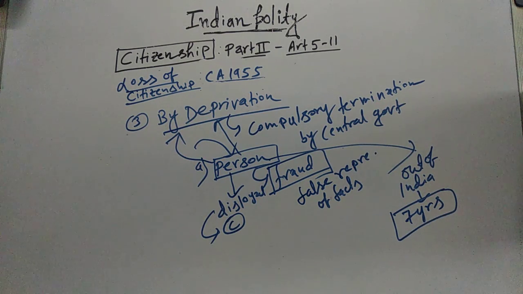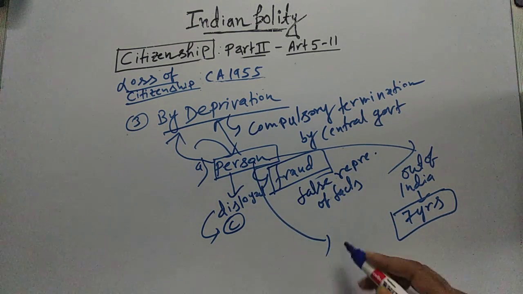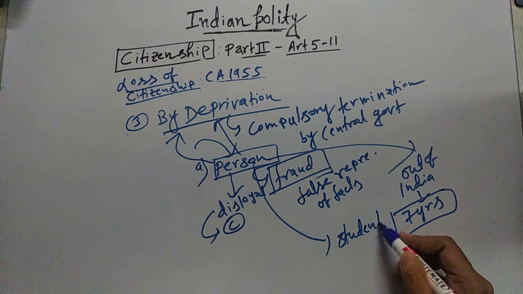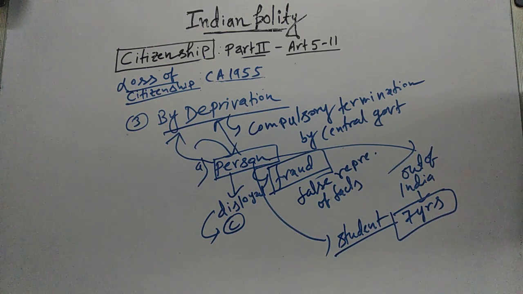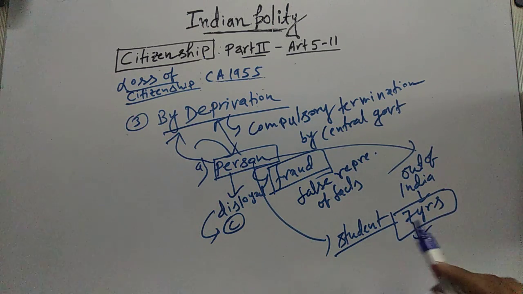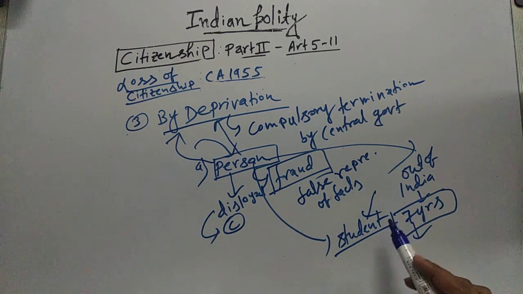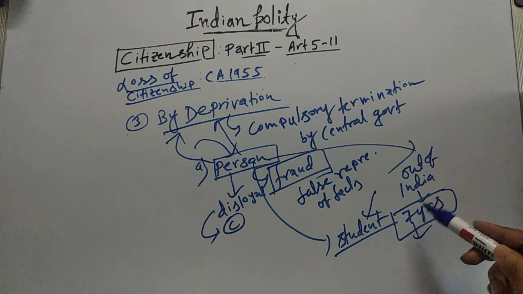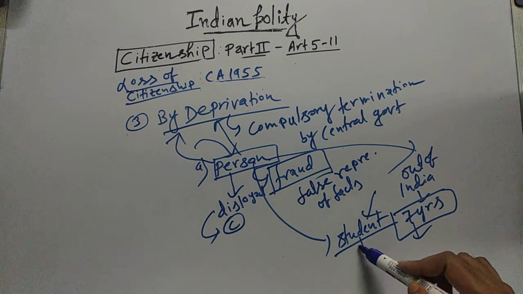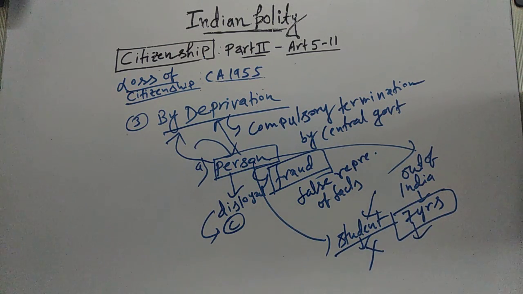But there is an exception to this. The exception is that suppose this person is a student who is living abroad, then this 7-year criterion is not applicable to this student. That means even if a student is ordinarily residing out of India continuously for 7 years, that student's Indian citizenship will not be lost. So this was loss of Indian citizenship by deprivation, and earlier we have already read about